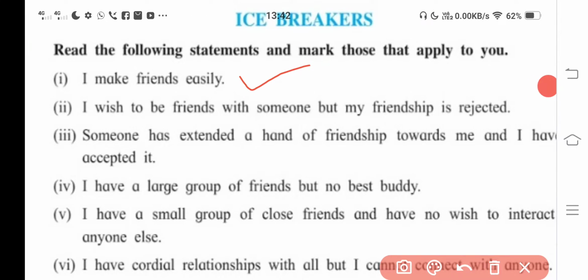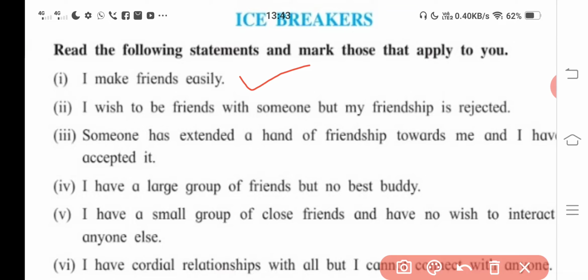Some will say yes for this statement, yes, I am fond of friendship and friends, and I do like to create friendships, and yes, definitely I am of that kind, of friendly nature and open-ended or open-minded nature. So some will say that yes, I make friends easily. So if it is applicable to you, you have to say yes to it.